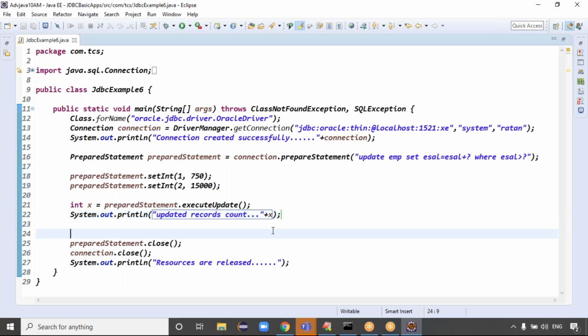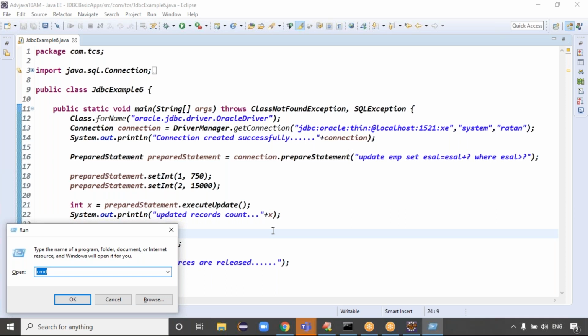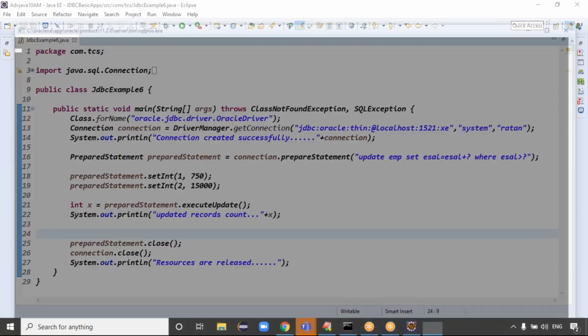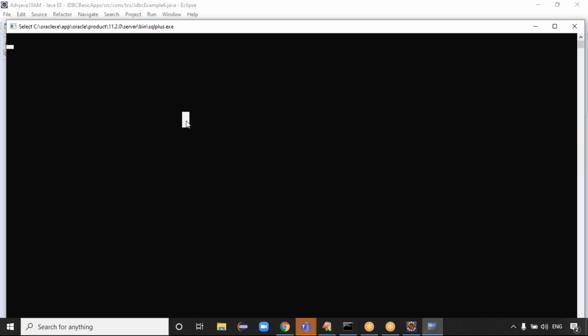Guys, go and check the database once. How many records are there? SQL Plus is there. Employee contains how many values here?